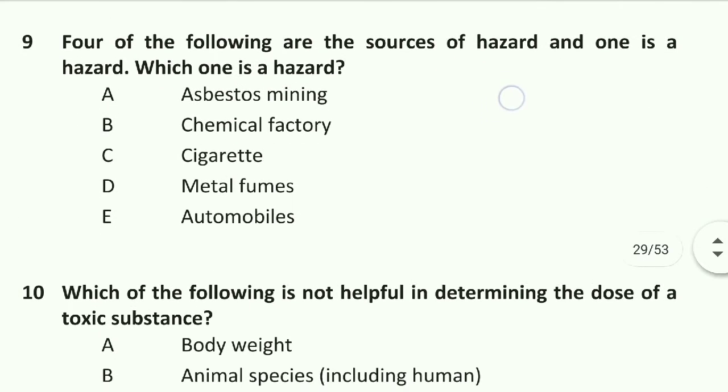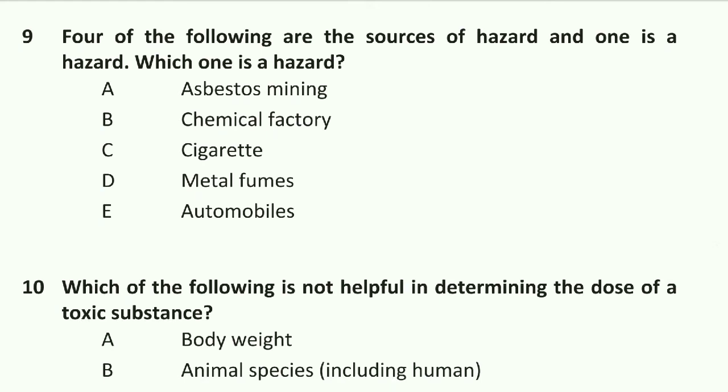Next question: four of the following are sources of hazard and one is a hazard. Which one is the hazard? Metal fumes is a hazard, and asbestos mining, chemical factories, cigarettes, and automobiles are sources of hazard.